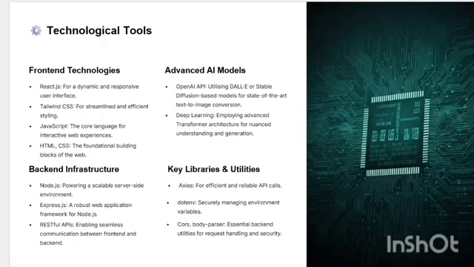Moving on to the technologies used in building Imagify, the front end of the project is built using React.js and Tailwind CSS to create a clean and responsive user interface. The backend is created using Node.js and Express.js, which handle all the communication between the front end and the AI model. For the AI part, I used OpenAI APIs that can convert a text prompt into a realistic image.